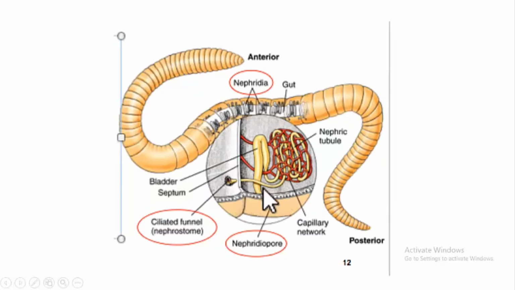A few nephridia are zoomed in over here. See the structure. It's a long tube with a funnel. See the funnel, and it has a long tube which has an opening at the other end, and this opening is actually on the body wall. Through the funnel it collects the waste materials of one segment, passes it into the tube and ejects it out from the pore on the body wall. Understood, students? So this is how nephridia act as excretory structures in Annelida.